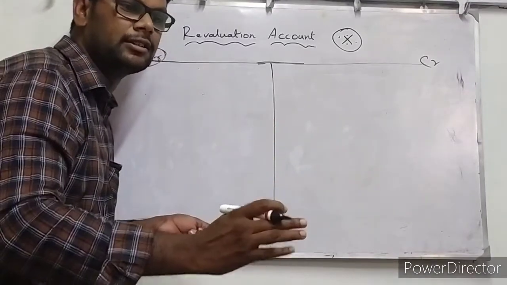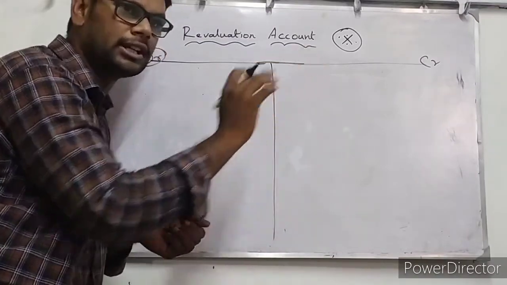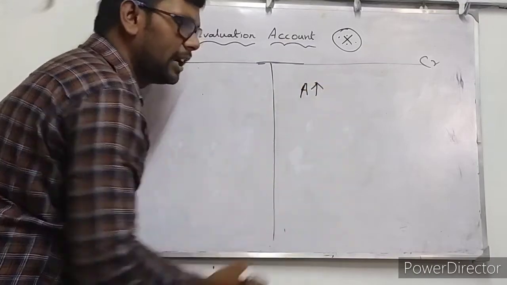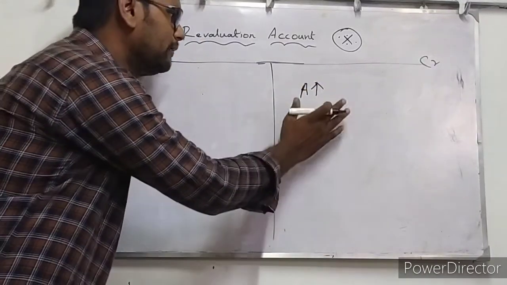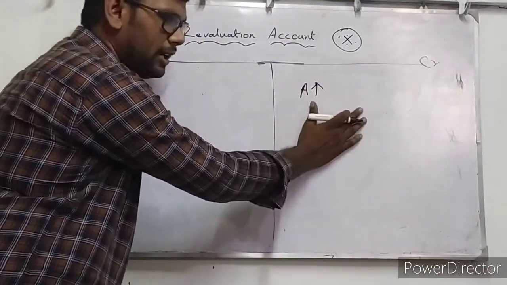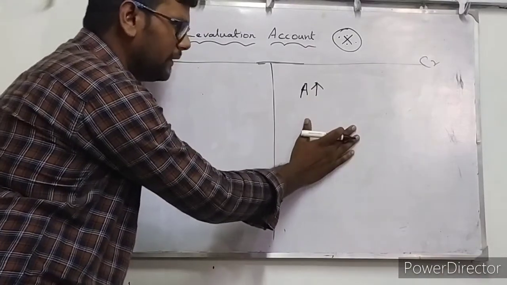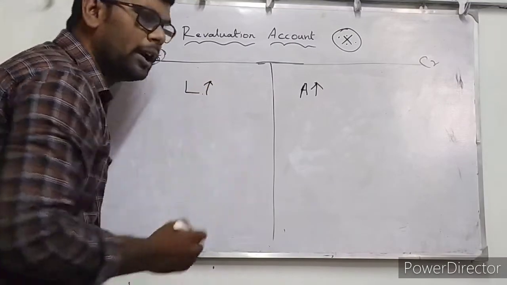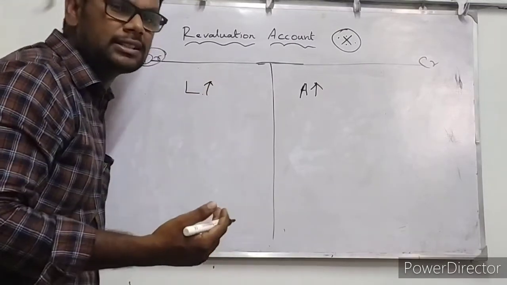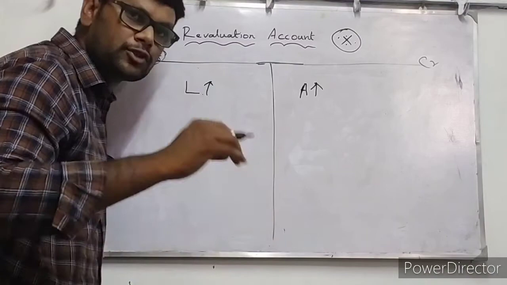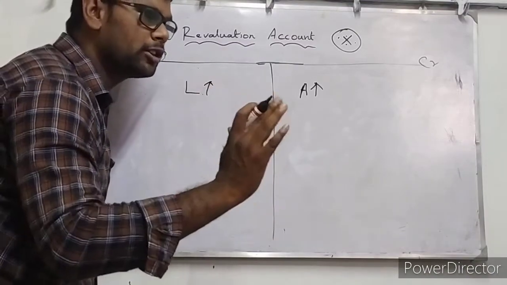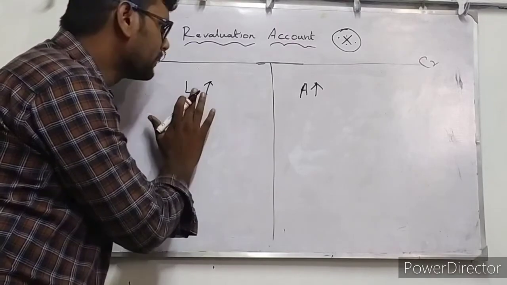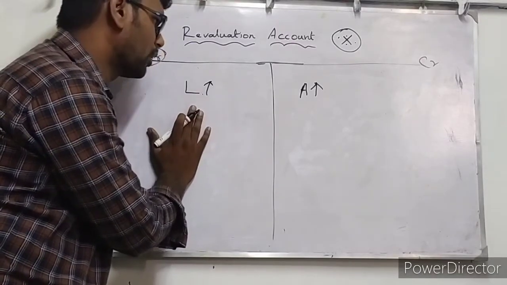If the present year's, today's, assets are more than the previous year's, it means the asset value has increased. So that value will be written on the credit side of the revaluation account. So the credit side is in favor of assets and the debit side is in favor of liabilities. While we reassess liabilities, if today's liability is more than the previous year's, meaning the liability has increased, that will be written on the debit side of the revaluation account.